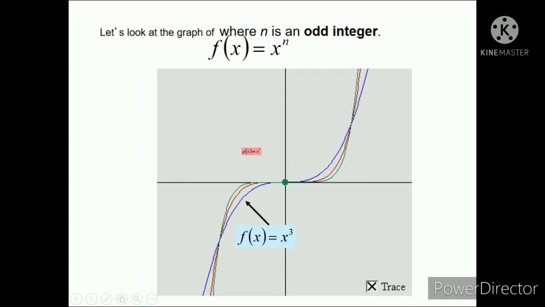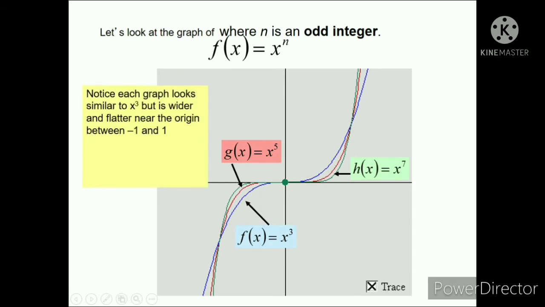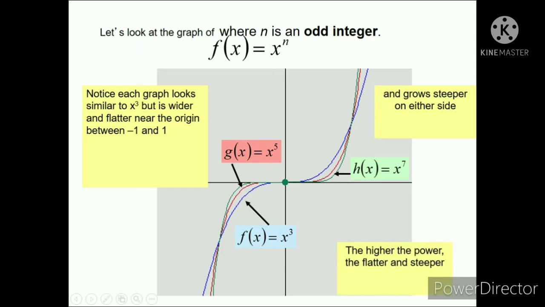So, this one. So, this blue is the graph of our x raised to 3. That one, that red, is the graph of our x raised to 5. And this green is the graph of our x raised to 7. Okay. So, anong mapapansin natin? The graph looks similar to x raised to 3 pa rin, but wider and flatter near the origin. Pareho sila. And grows steeper on either side. So, kapag lumalaki ang exponent, katulad din doon sa ating even kanina, dumidikit siya dito sa ating y-axis. Pero the higher the power, the flatter and steeper. Ganun pa rin.